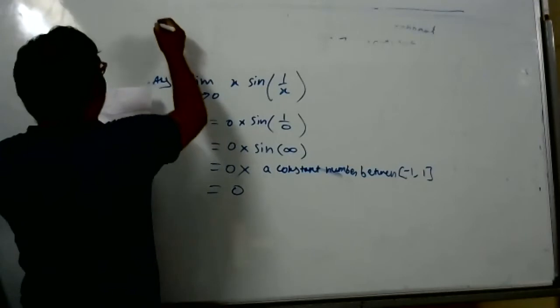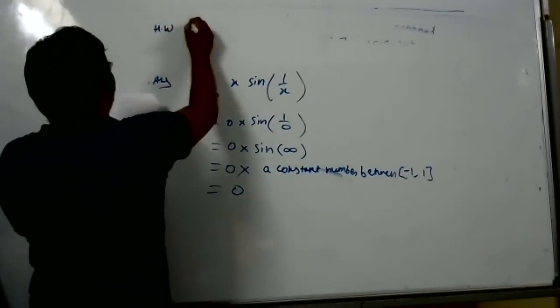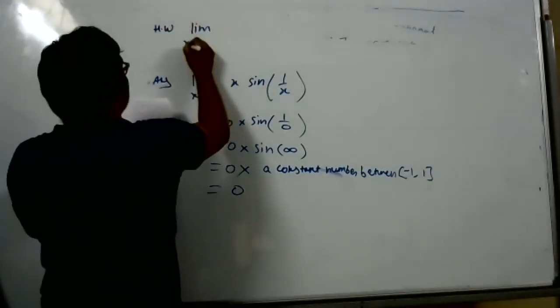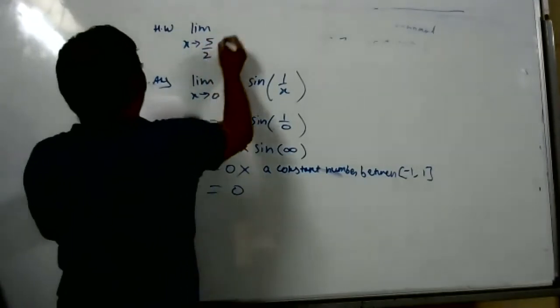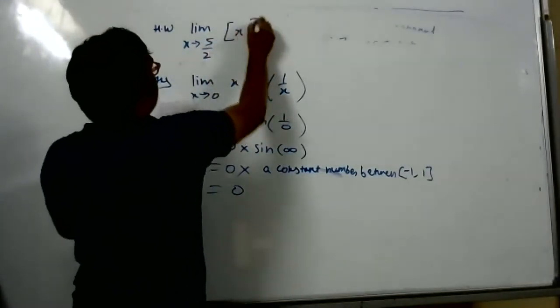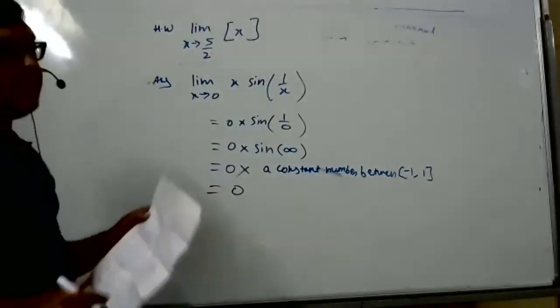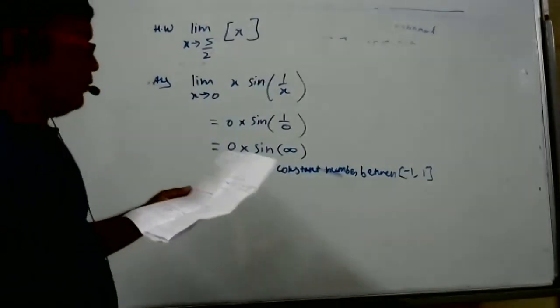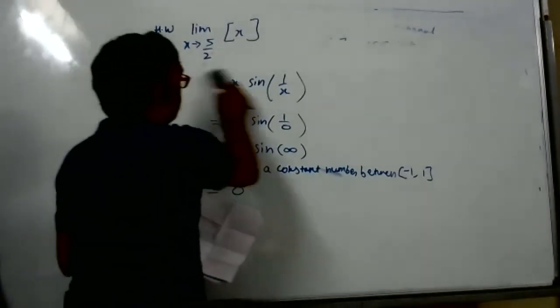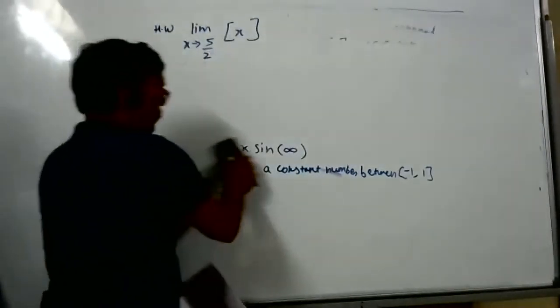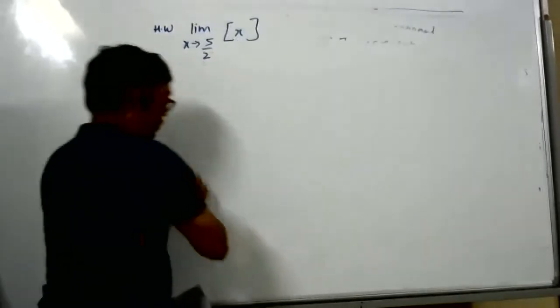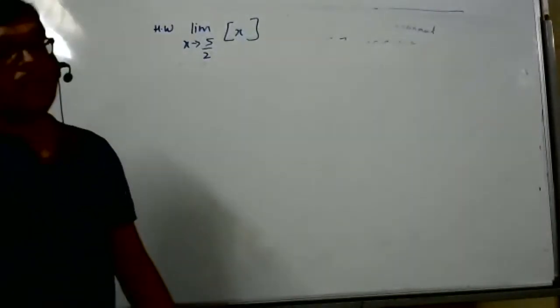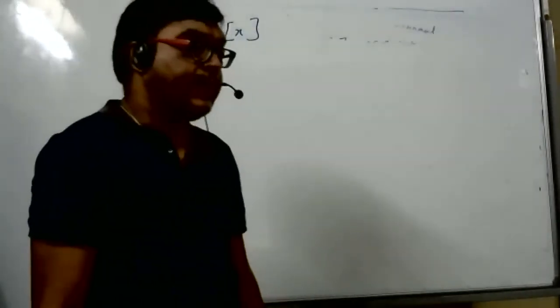Okay, write one homework sum. Limit x tends to 5 by 2 of bracket x. Again, this is GIF, the greatest integer function. Probably in boards we will have the greatest integer function, because we learned it in school in trigonometry and also in functions.